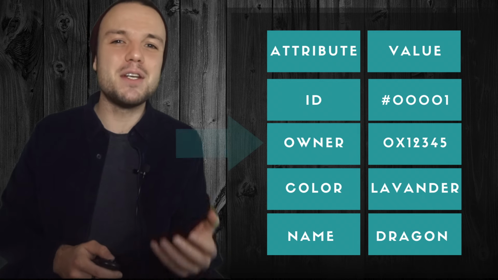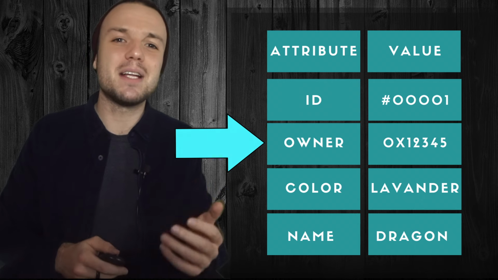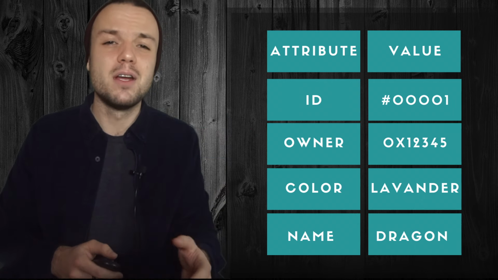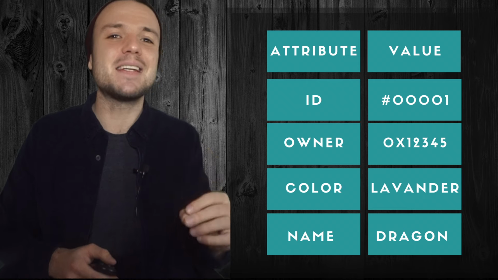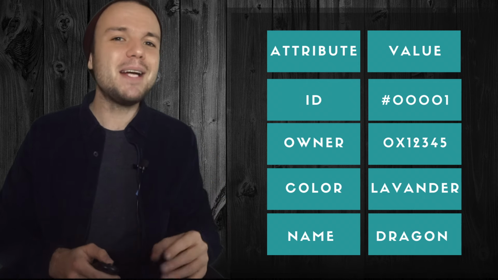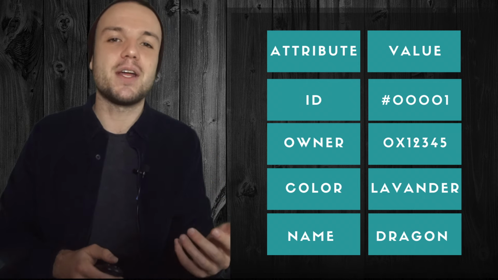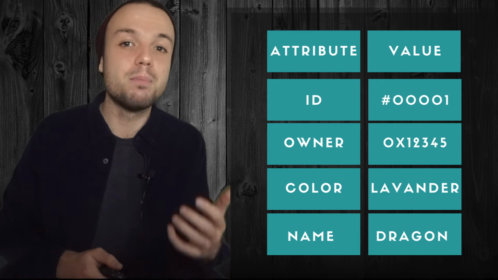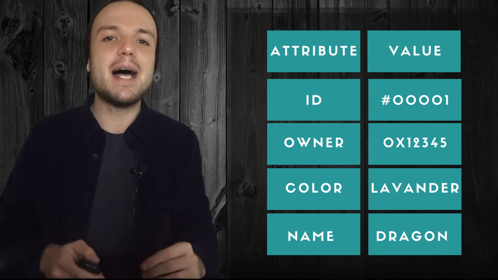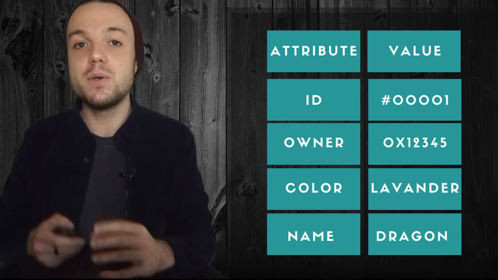As you can see, there is an owner field that at the moment is set to 0, 1, 2, 3, 4, 5. Just think of that as the unique signature of the owner. Keep in mind that this record exists on the blockchain, so it means that no one can hack it or modify it. The only thing that is allowed is for the user to give it to another user.